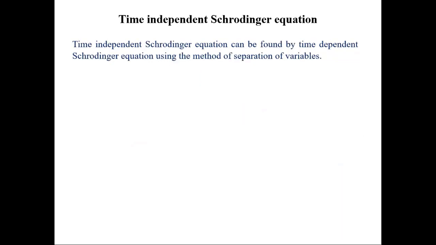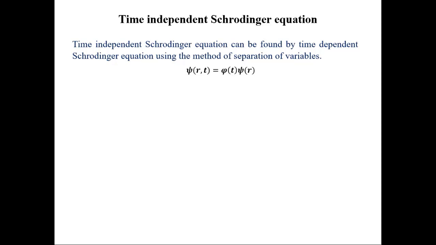The time-independent Schrodinger equation can also be found from the time-dependent Schrodinger equation, and for this we shall use the method of separation of variables. It means if there are two variables, we can separate them out. Like the wave function is a function of position and time both. If we can separate this whole mathematical function into a product of two functions, which are functions of position only and time only, then we can omit the time dependence from the Schrodinger equation.